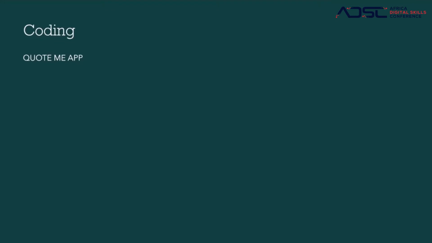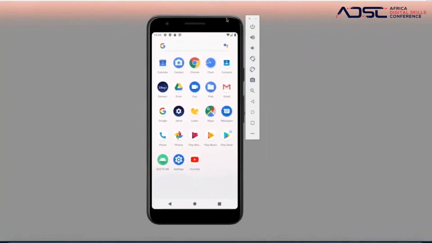We will be creating today the Quote Me app. What this Quote Me app does basically is it has a list of quotes, whereby we have categorized these quotes into three forms. The first one is tell me a joke. The second one is tell me a laugh quote, and the third one is tell me just any random wise quote, or we would say a philosophical quote. Let me bring up the app so it is much more clear with explanation. Yes, so I hope everyone could see it.